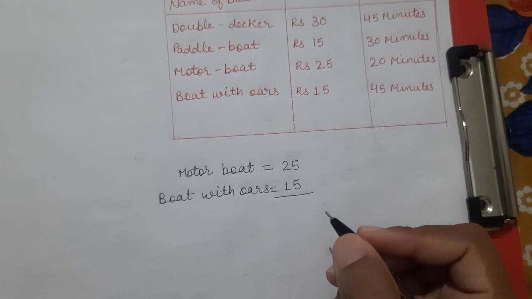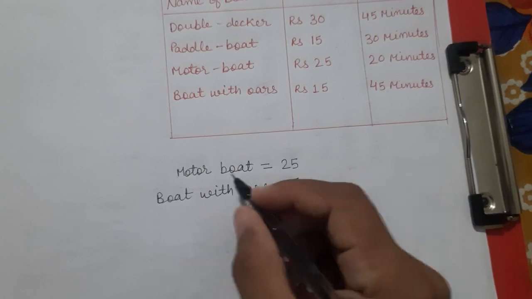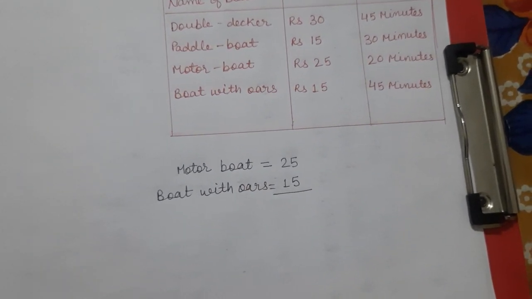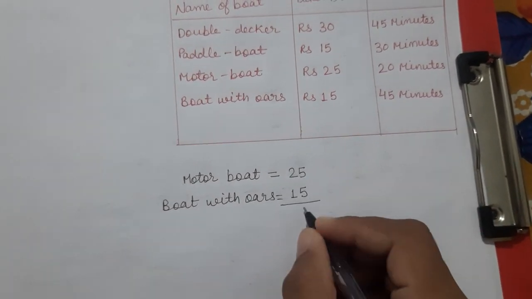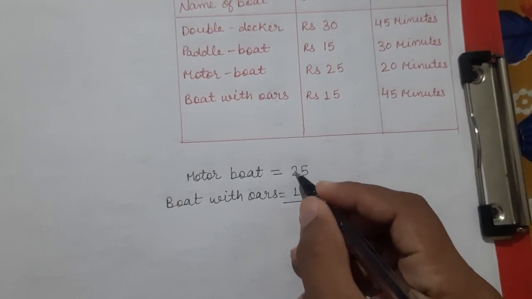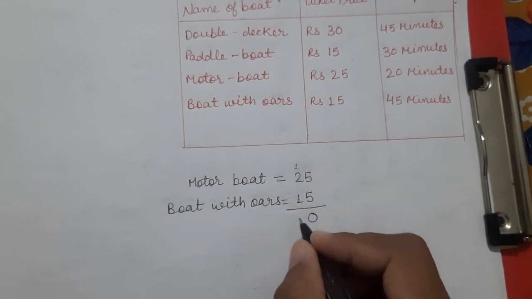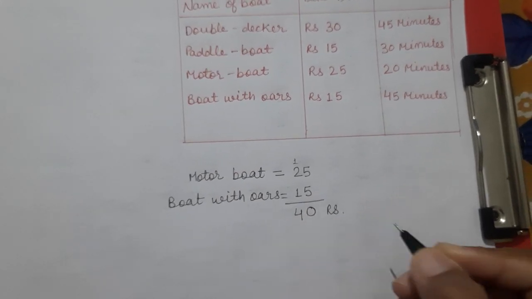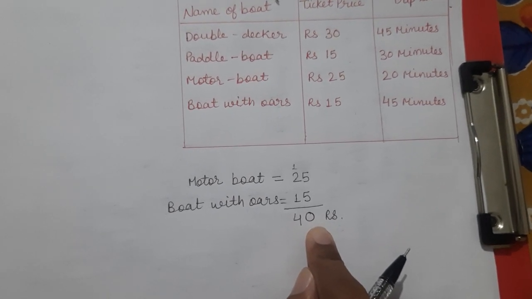Now tell me, how much did they pay for both these boats? Yes, tell me the answer. The answer is 5 plus 5 is 10, and 2 plus 1 is 3, and 1 more, so 4. Rupees 40. They paid rupees 40 for both the boats.